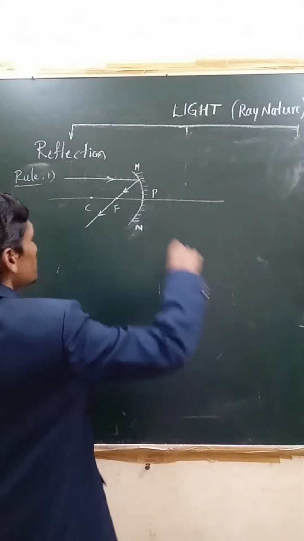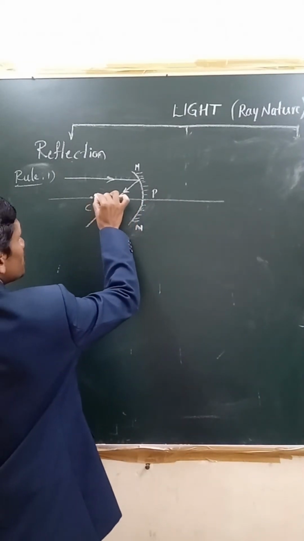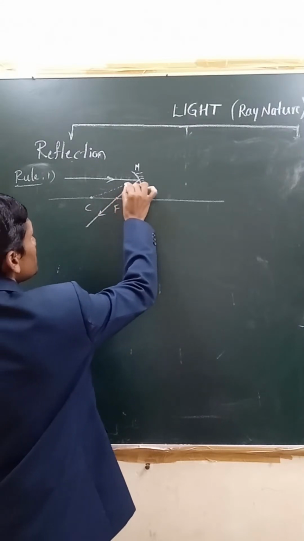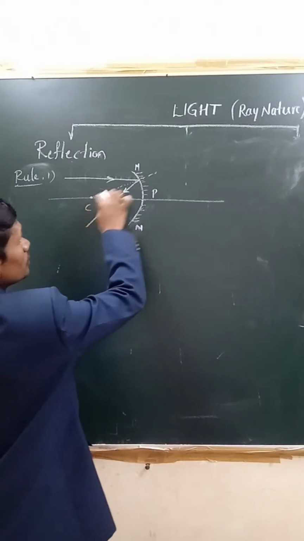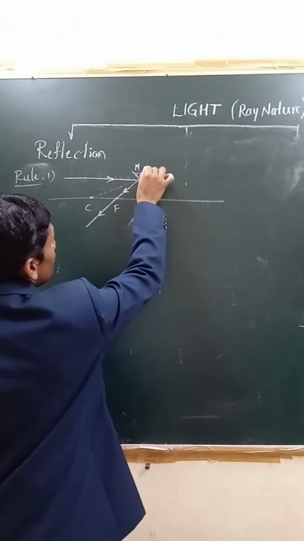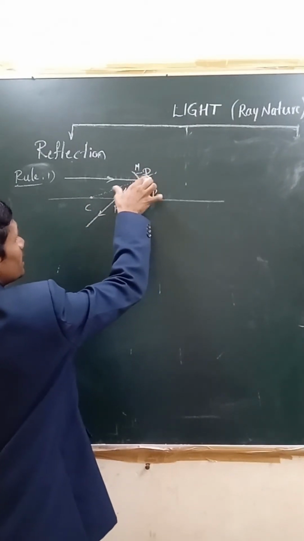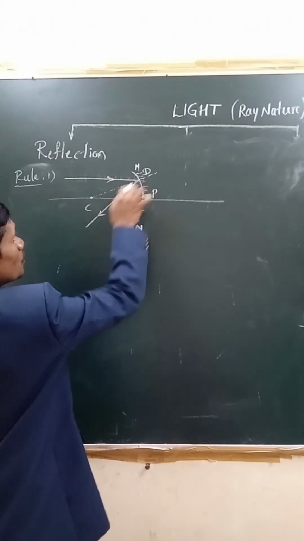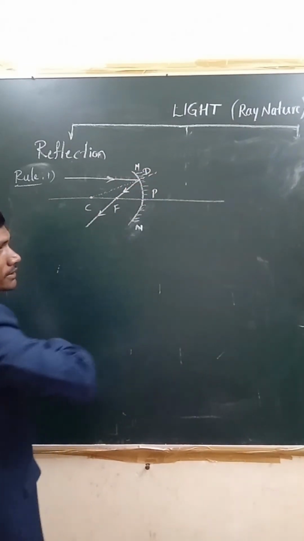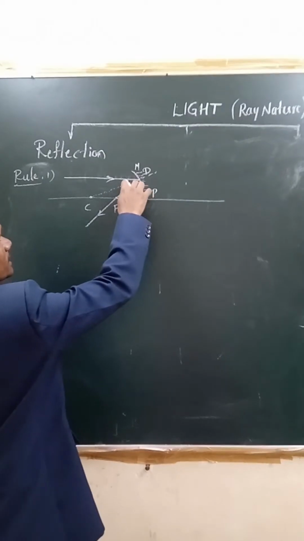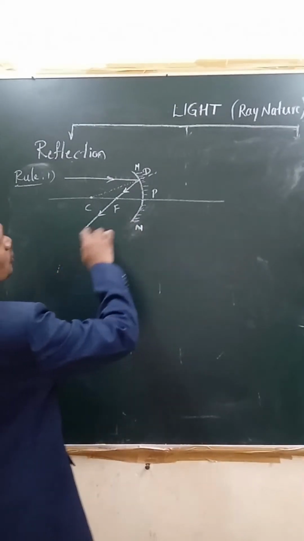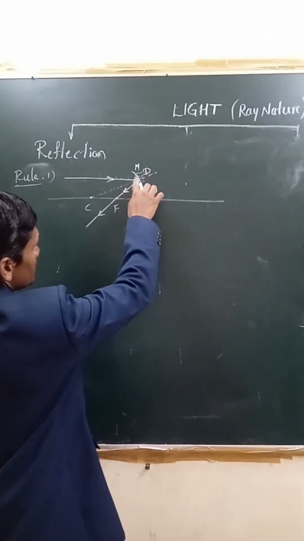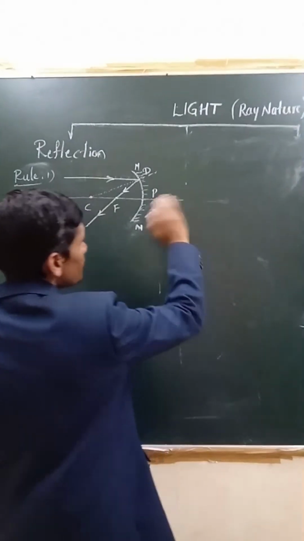Now you can show with a dotted line the normal from the center of curvature to this point on the mirror, say for example this is D, then this ray CD will be normal to the reflecting surface. The angle of incidence and angle of reflection both obey the laws of reflection, that you must understand. So this is the first rule, for the concave mirror.